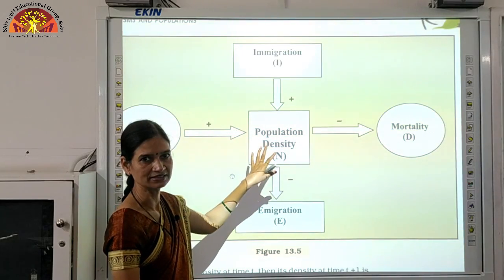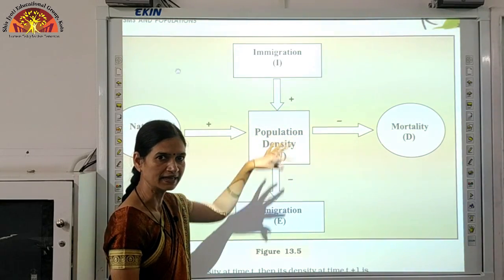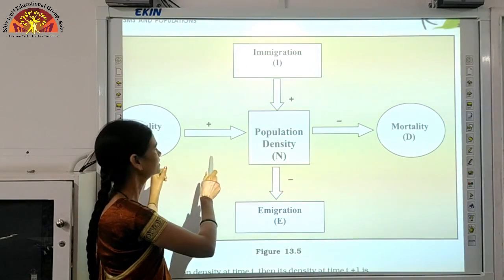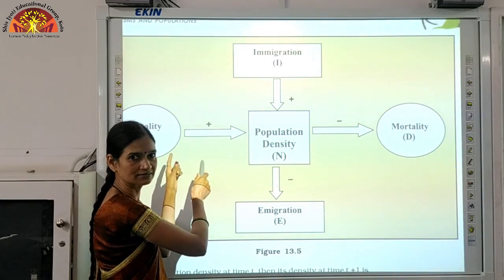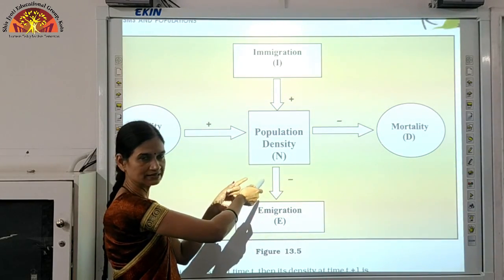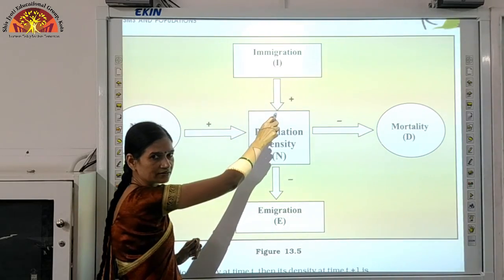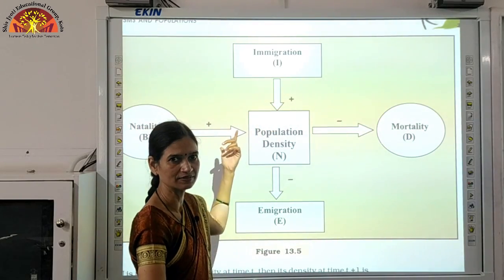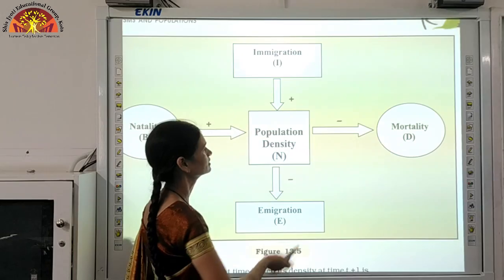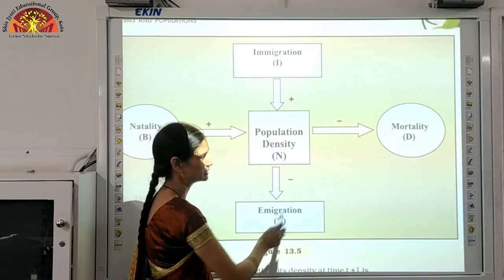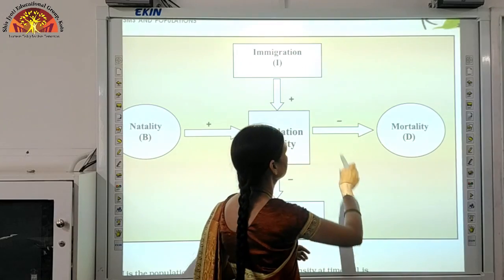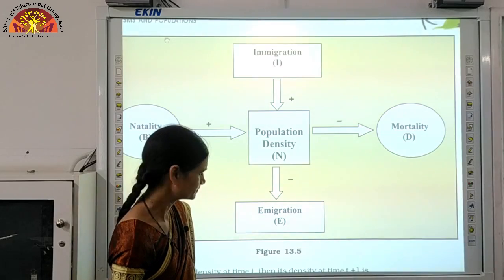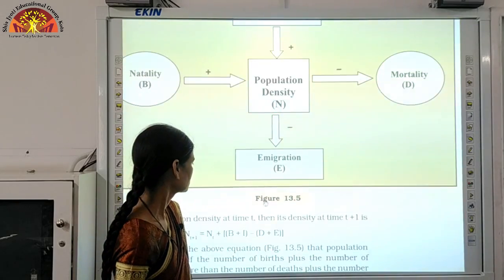The population density, which is denoted by N, is determined by these four factors. Natality means birth rate. If natality is increasing, it will increase the population density. Similarly, immigration will also lead to an increase in population density. The plus signs mean they are increasing the population density. And mortality and emigration: mortality means number of deaths in unit time, they will reduce the population, and emigration will also reduce the population. Now with the help of this, we can get an equation.